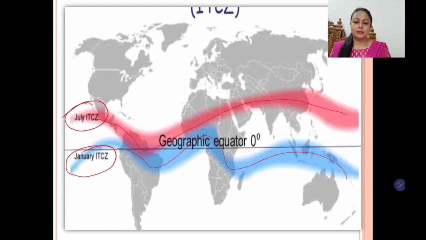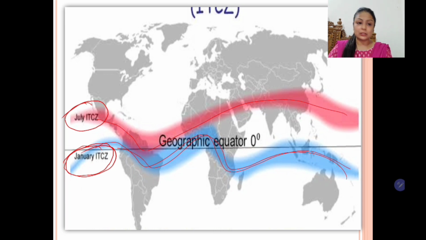So students, the intertropical convergence zone of January, when it is winter in northern hemisphere. In January, northern hemisphere experiences winter. So you can see that the equator, which is the heat equator, is below the geographic equator.